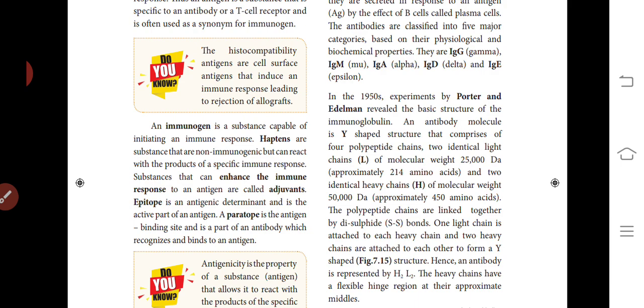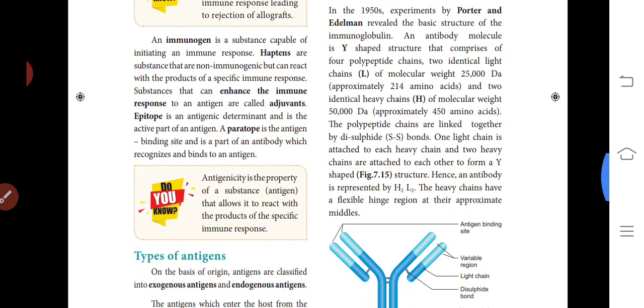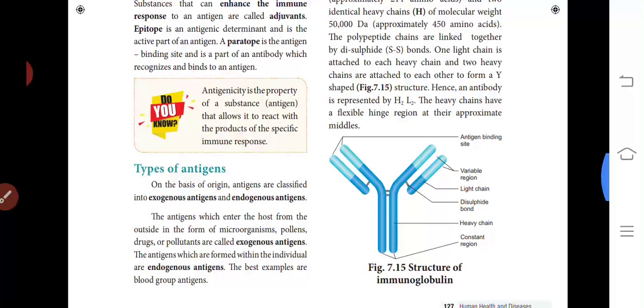An antibody molecule is a Y-shaped structure that comprises four polypeptide chains: two identical light chains of molecular weight 25,000 Dalton, and two identical heavy chains of molecular weight 50,000 Dalton. The polypeptide chains are linked together by disulfide bonds. One light chain is attached to each heavy chain, and two heavy chains are attached to each other to form a Y-shaped structure. Hence an antibody is represented as H2L2. The heavy chains have a flexible hinge region in their approximate middles.